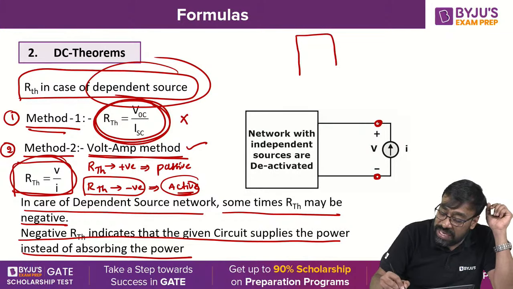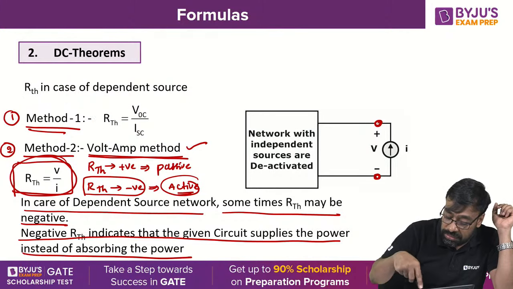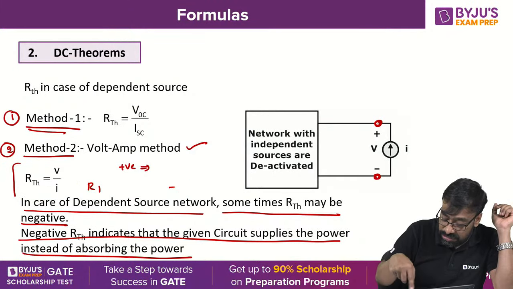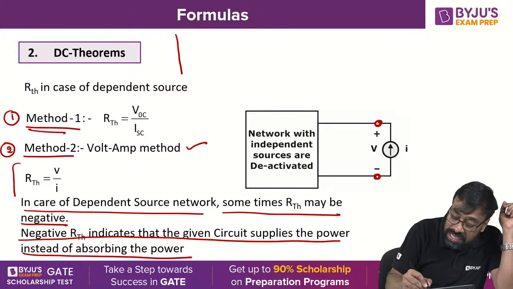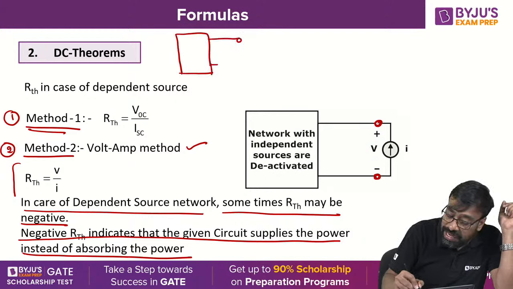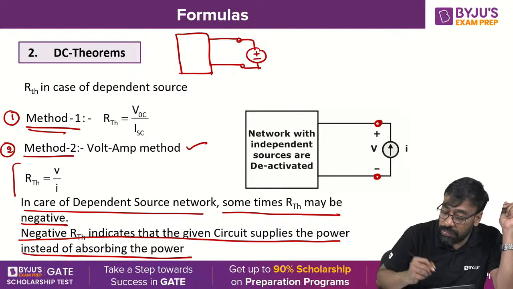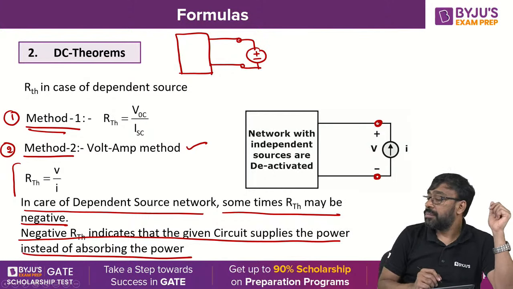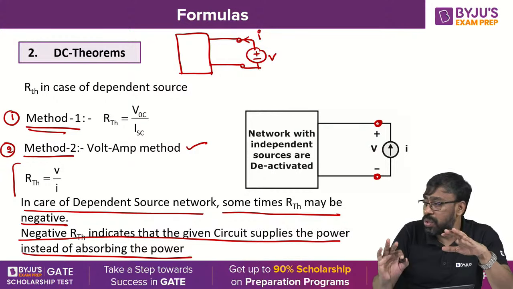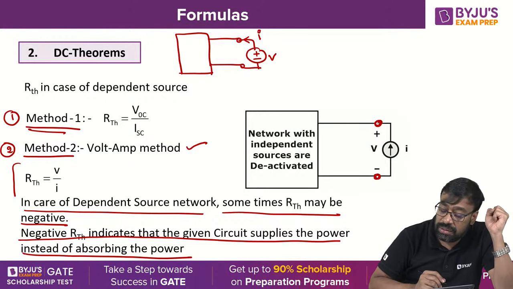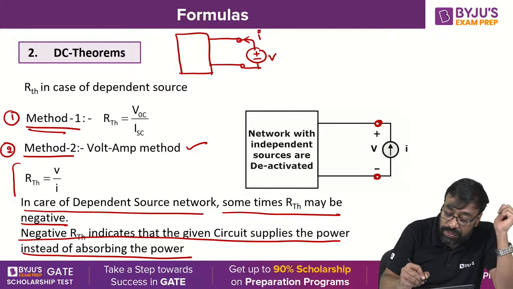Let me give you clearly. You started with an assumption that this is a passive network. And to find the resistance, you connected one voltage source or current source, whatever you can call it. This is V, this is I. I'm taking a voltage source for easy understanding purpose. This is a passive network.